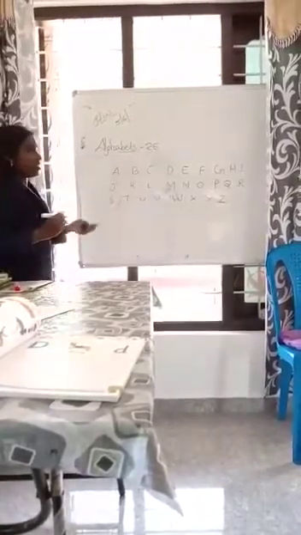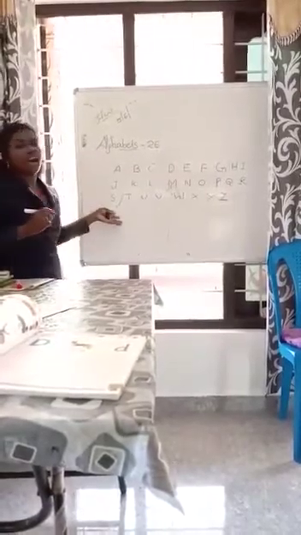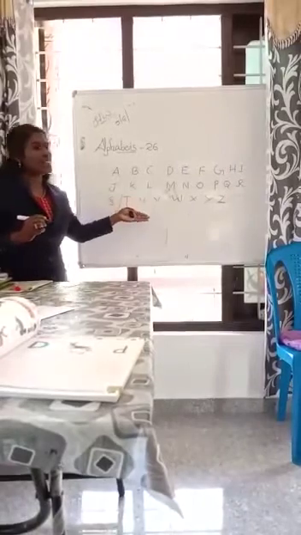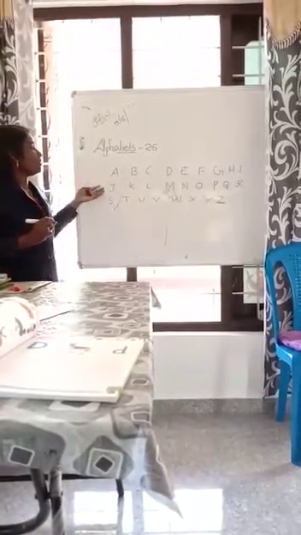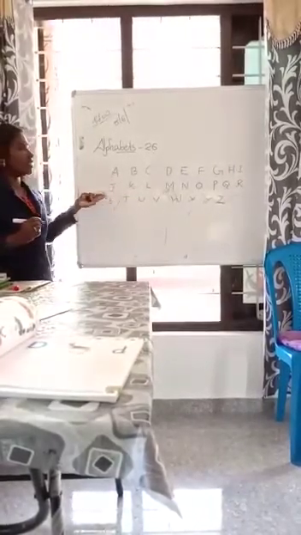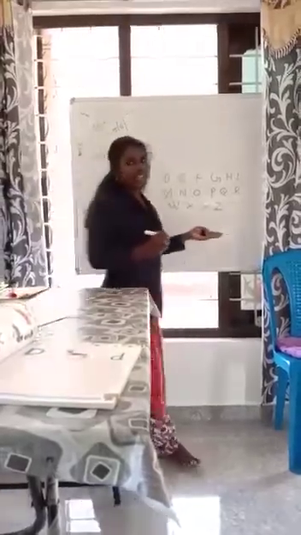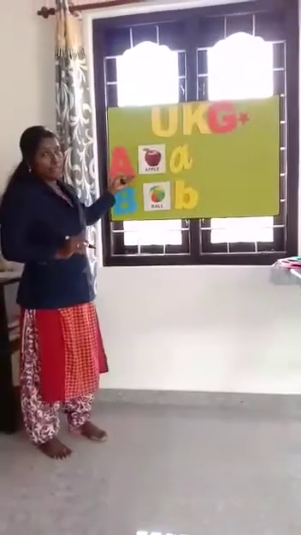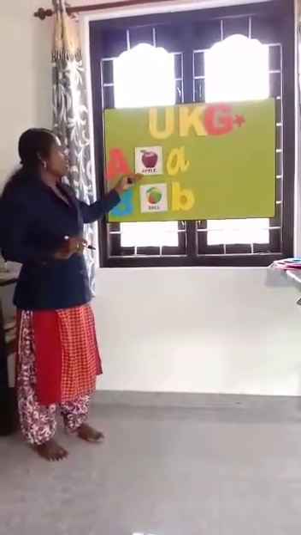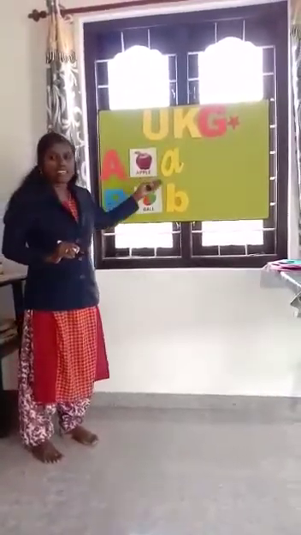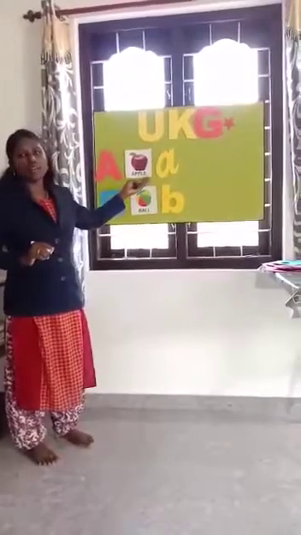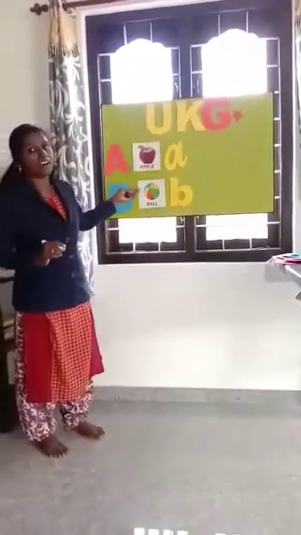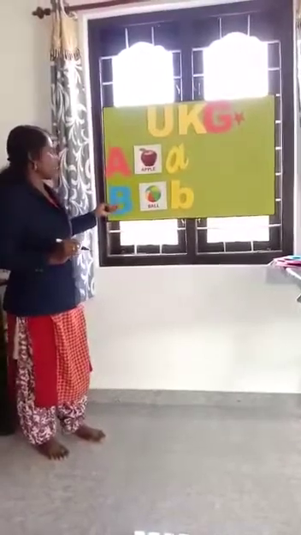Clear? Okay. These are the English alphabets. There are 26 letters in the English alphabet. We already discussed A yesterday. A stands for apple, ant, arrow, ambulance. What's the sound of A? A. Then the next letter, B.